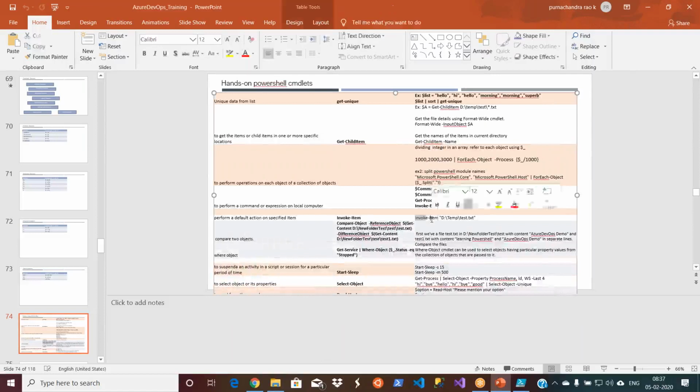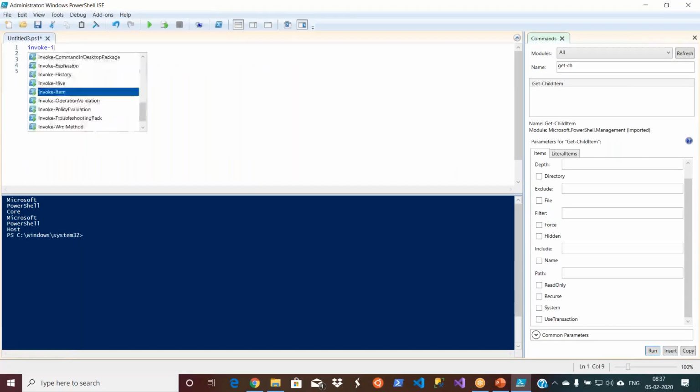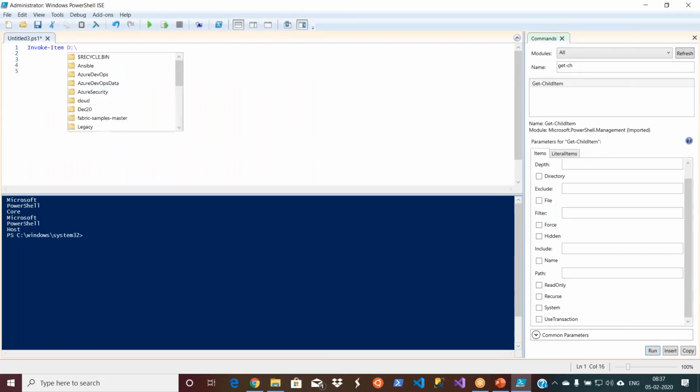Actually, there is a thing called Invoke-Item. That means I can open any folder, or I can execute any exe, or I can open any file as well. So that is the Invoke-Item command. How do you do it? Again, it's very simple. Invoke-Item, and then you give the path. What I wanted to open is new folder test, and then test file.txt. I'm just using this because you can see it in action. You can execute anything as well.